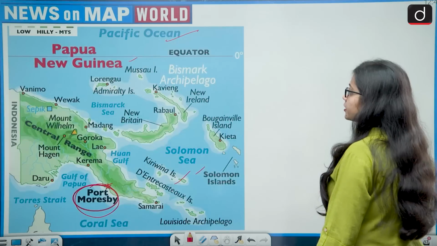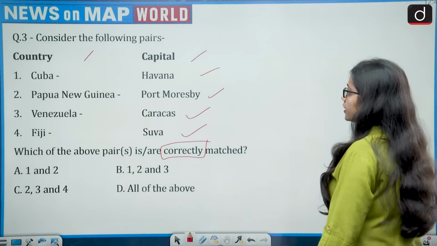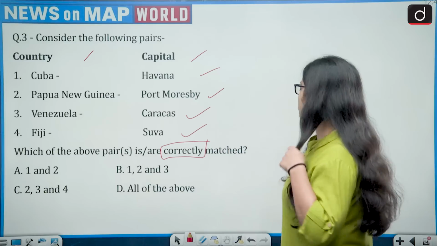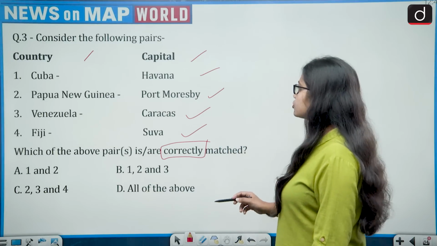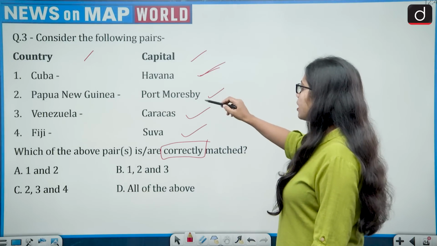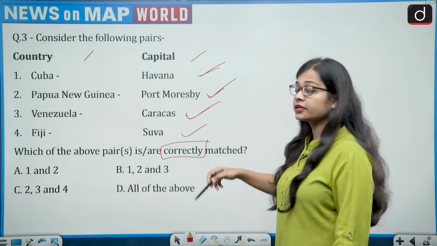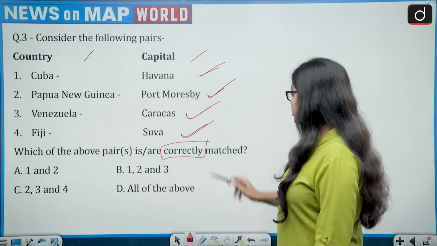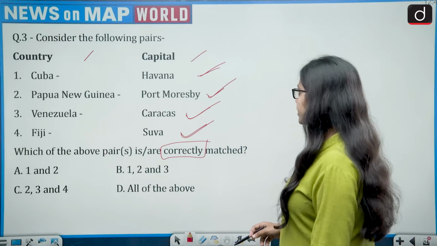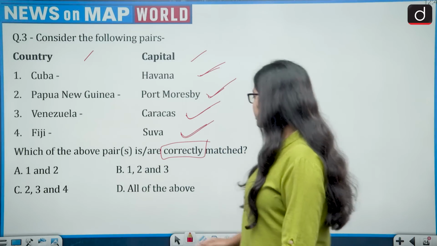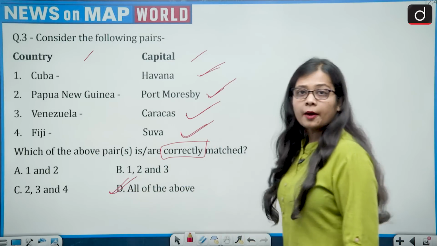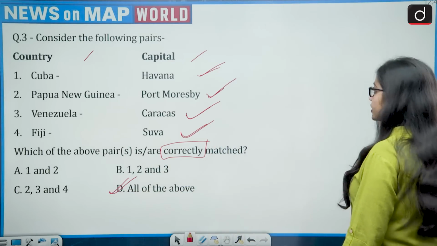So let's get back to the question. The question was asking how many of the pairs are correctly matched. So Cuba, Havana, correct. Papua New Guinea, Port Moresby, correct. Venezuela, Caracas, correct. Fiji, Suva, correct. So all the options are correct. So the correct answer is option D, which is all of the above. Now moving on to the next question.